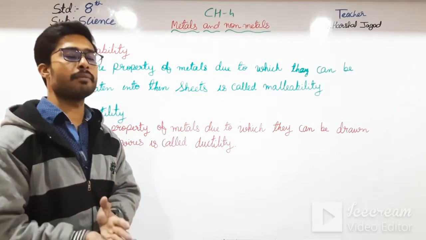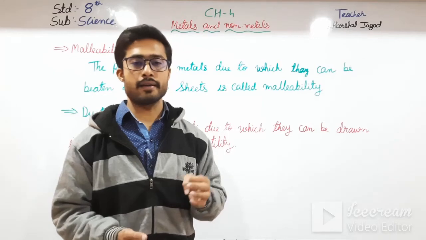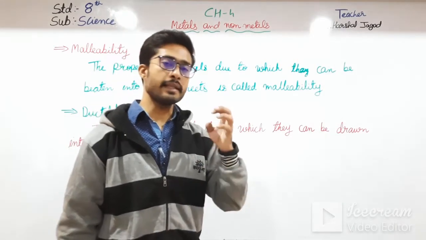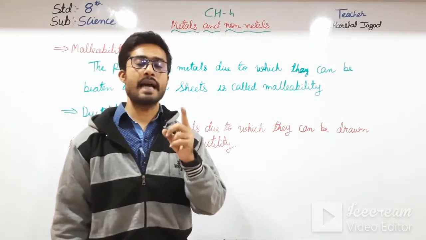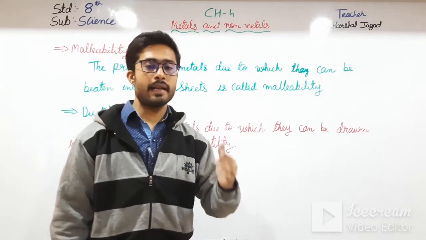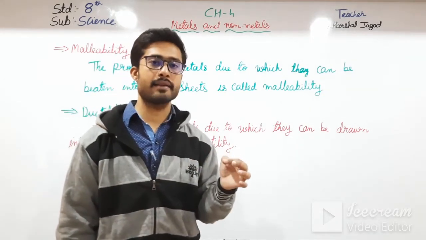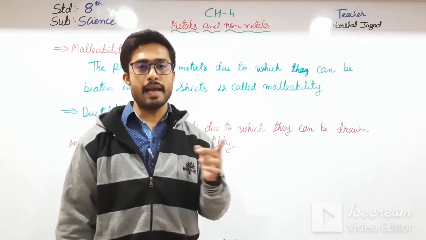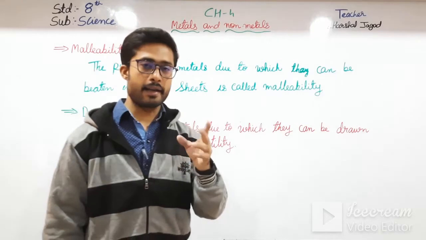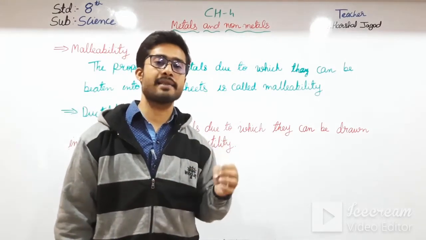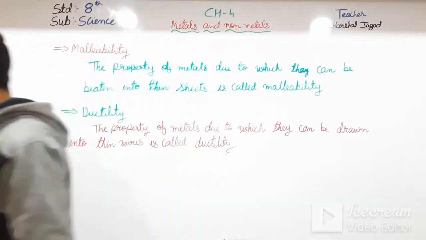And then after that we have seen thermal conductivity. Metals are good conductors of heat, and non-metals are not good conductors of heat, but there is an exception. Among non-metals, diamond is a good conductor of heat. And then we have seen electric conductivity. All the metals are good conductors of electricity, and in non-metals there was an exception, that was graphite. Graphite is a non-metal, but it can also pass electricity through it. Okay students, let us now move further.